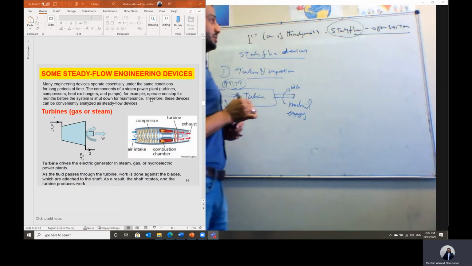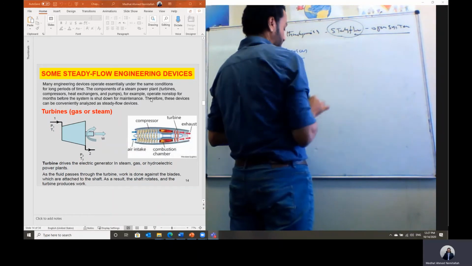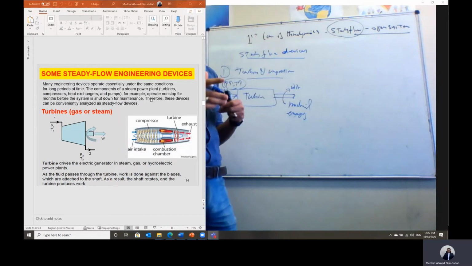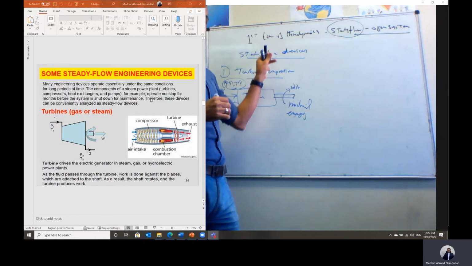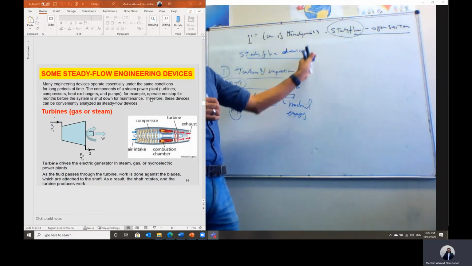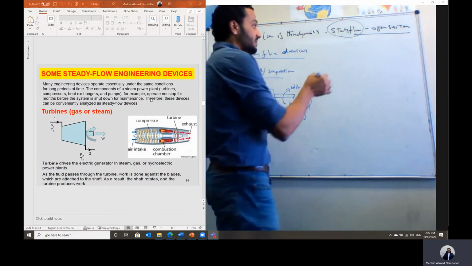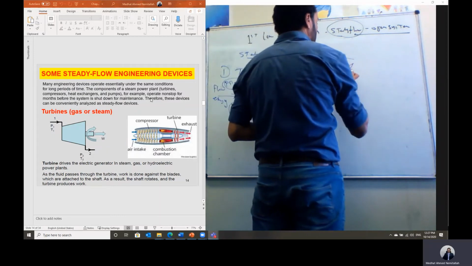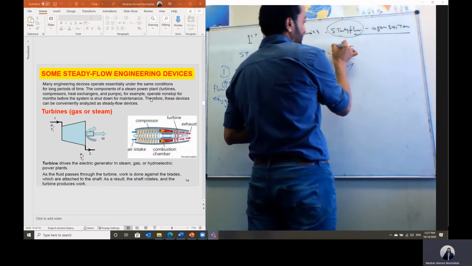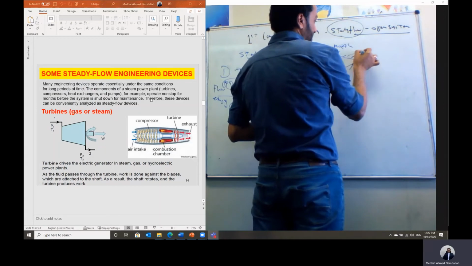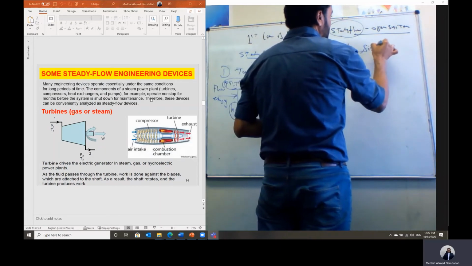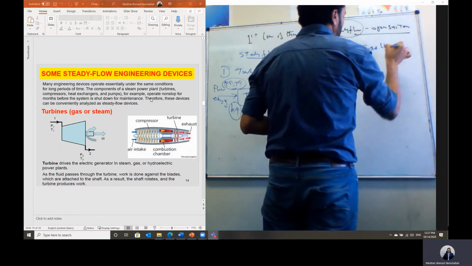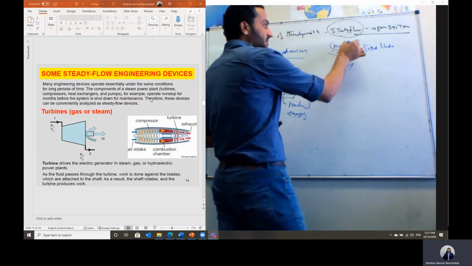We said the turbine consists of rows of fixed plus moving blades. Each row of fixed blade is followed by a row of moving blade, and the fixed blade takes the shape of a nozzle. So in this case, this is what we call the fixed blade of the turbine. It takes the shape of nozzle.